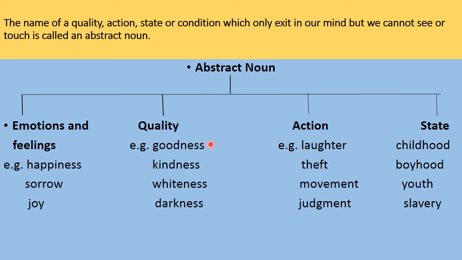What is our quality? And laughter, theft, movement, judgment, they are the words to show our action, which type of act we do. And last, the state. State or condition means in which state we are. In childhood, boyhood, youth, slavery. All these words show our state or condition, and they are abstract nouns.